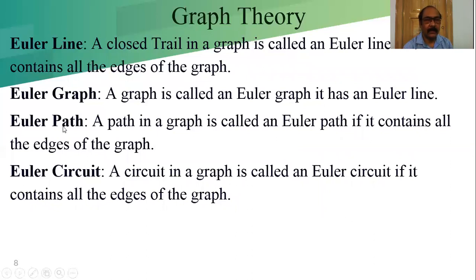Euler path. A path in a graph is called an Euler path if it consists of all the edges of the graph. In a path, no vertices and no edges are repeated more than once. But in a trail, vertices may appear more than once, but edges only once. Euler circuit. A circuit in a graph is called an Euler circuit if it contains all the edges of the graph.